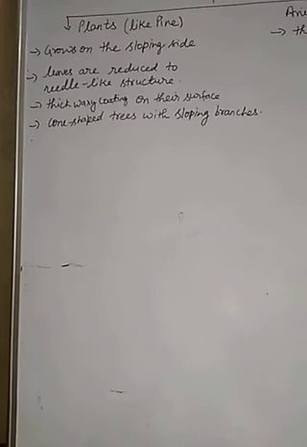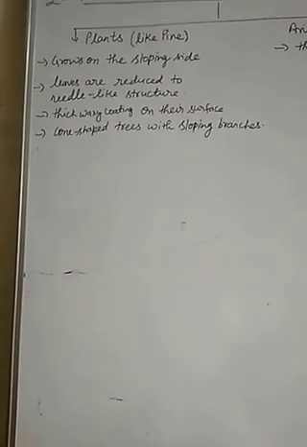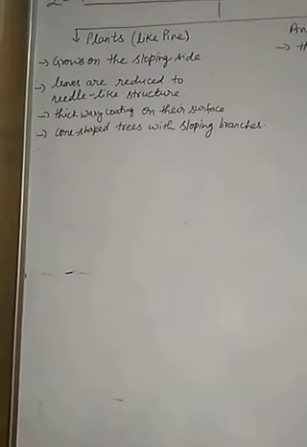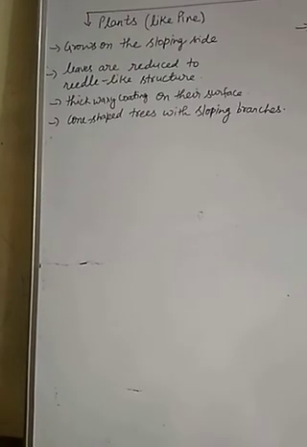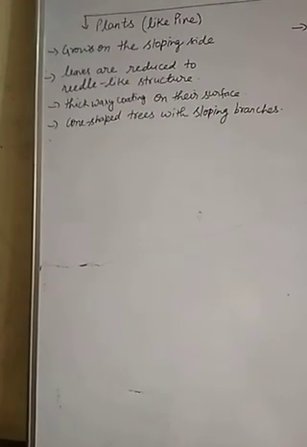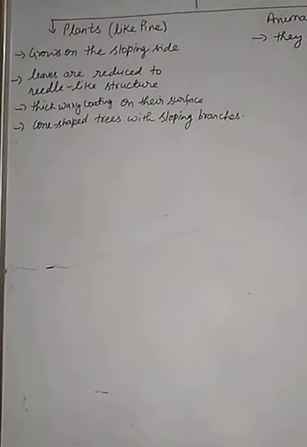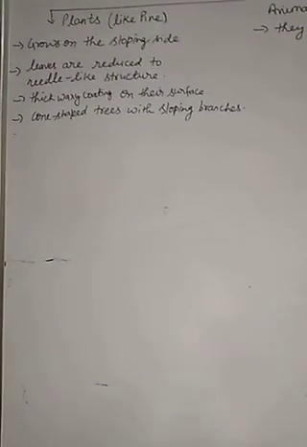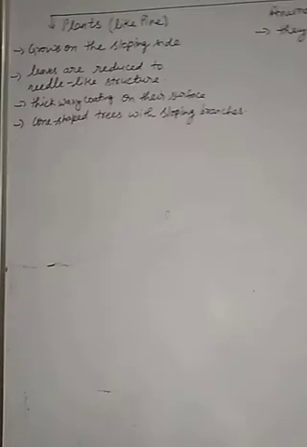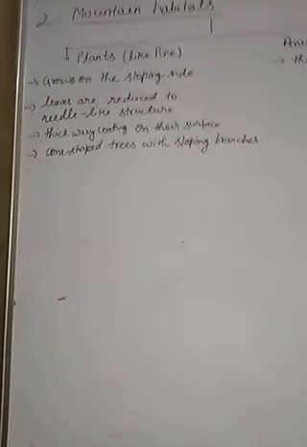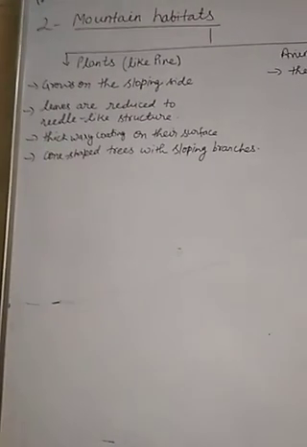These trees are normally cone-shaped trees and their branches are sloping branches. It is to reduce the flow of rainwater and to let the snow slide off easily. The snow which falls on the leaves may fall down, so they have sloping branches and cone-shaped trees. So children, these are the adaptation features of the plants which are found in the mountain habitats.